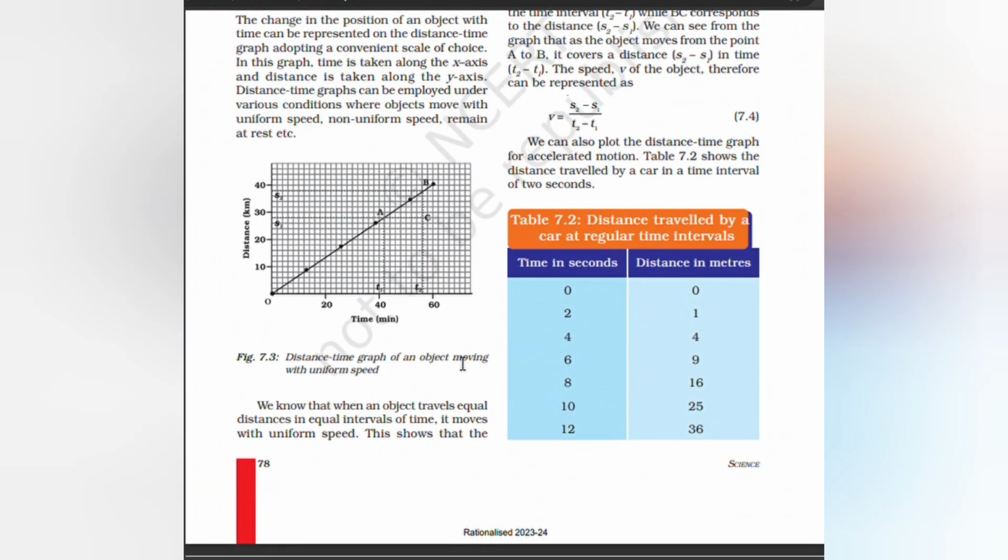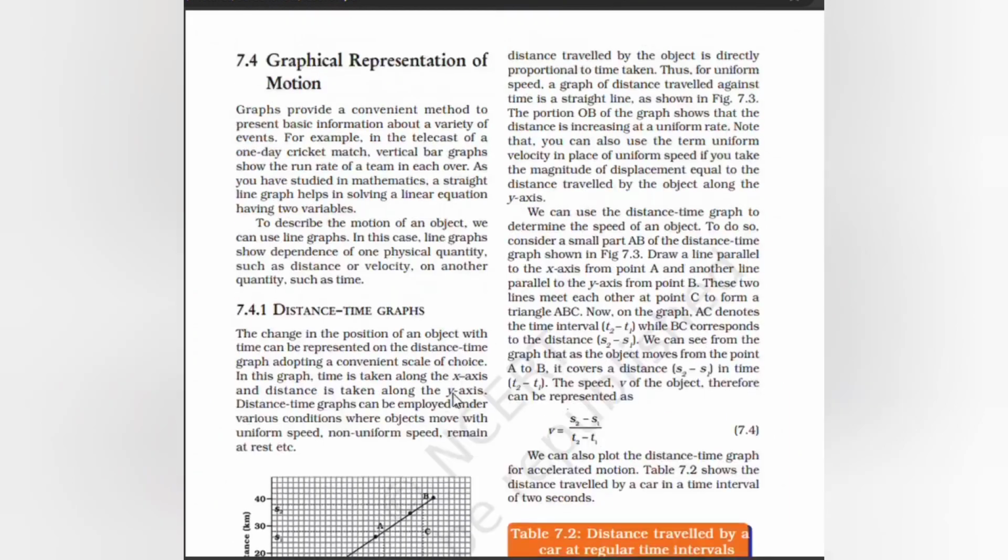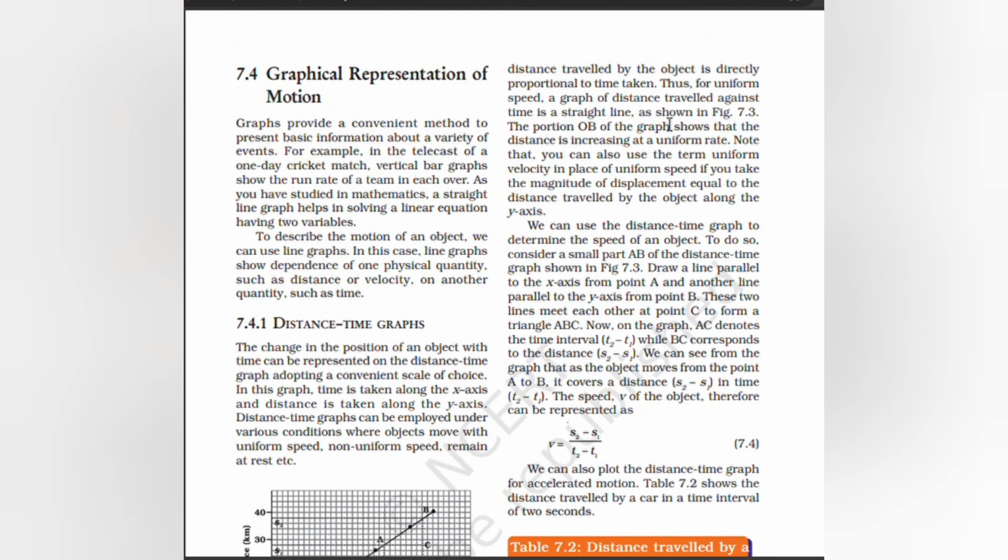We know that when an object travels equal distances in equal intervals of time, it moves with uniform speed. This shows that the distance traveled by an object is directly proportional to the time taken. Thus, for uniform speed, a graph of distance traveled against time is a straight line. The portion OB of the graph shows that the distance is increasing at a uniform rate.